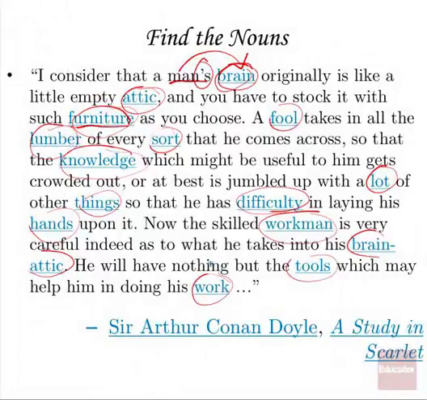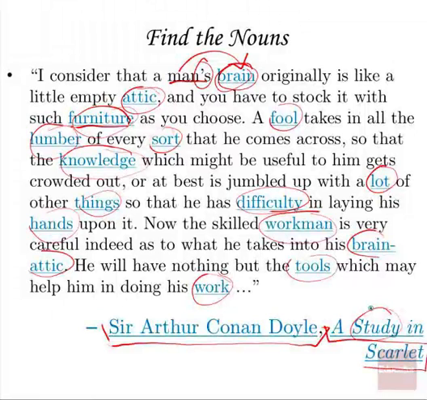Now, if you remember from our J.M. Barrie example at the beginning of this lesson, Sir Arthur Conan Doyle is a person. He is a proper noun. So is A Study in Scarlet. Study is a noun, but A Study in Scarlet as a whole is a proper noun because it's the title of a book. So we have mostly common nouns in this passage, but we do have two proper nouns in here.